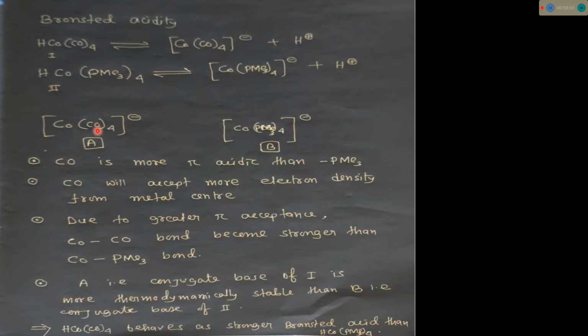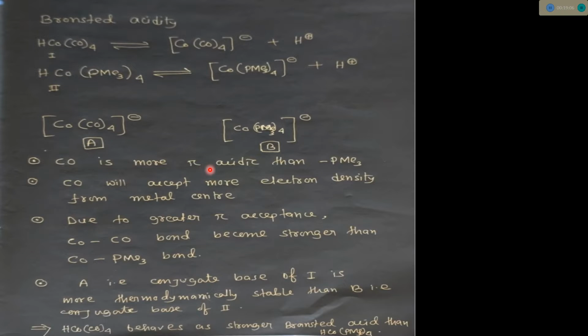Since carbonyl accepts more electron density and attracts more from the metal center, the bond between cobalt and the carbonyl group becomes more stable. The bond order becomes more.